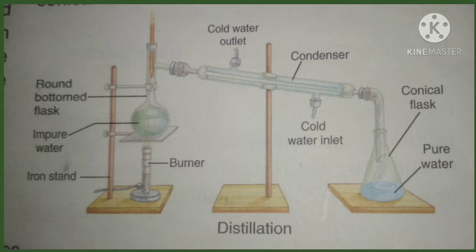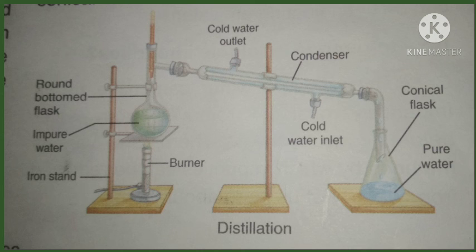Condensed means what? Cooled. So the water vapor gets cooled and changes into water. This water is collected in the conical flask, the triangular flask that we call a conical flask. So the water is collected in the conical flask.